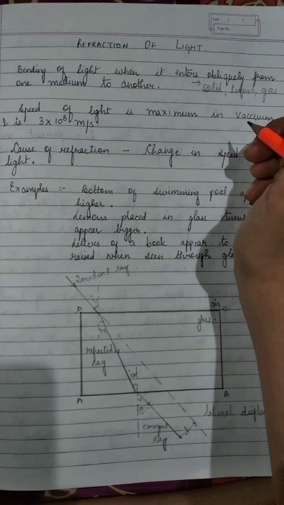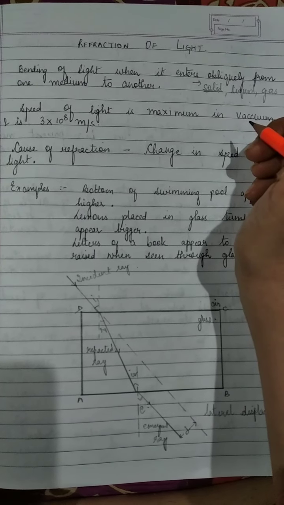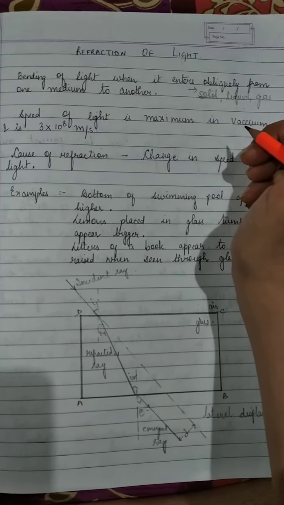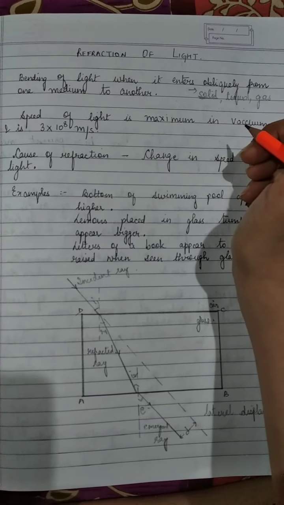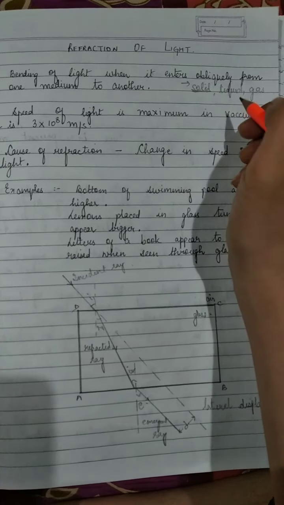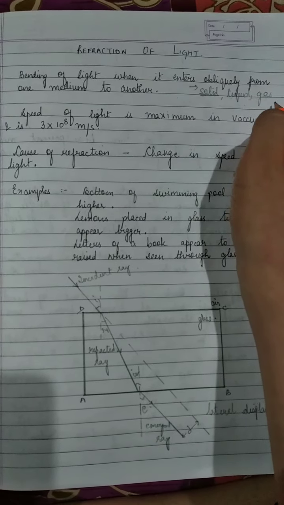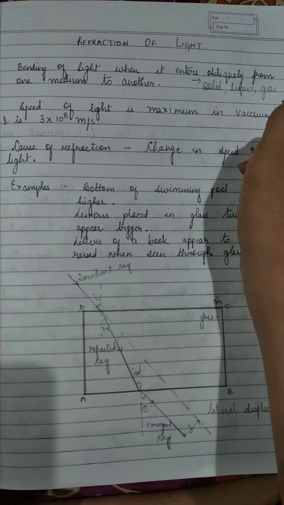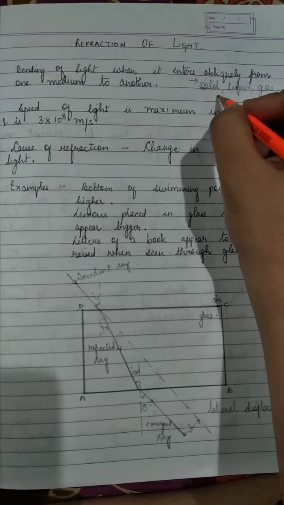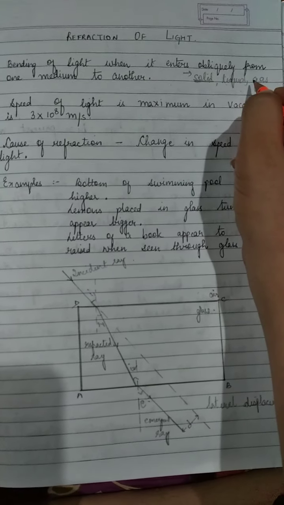So whenever light is going to enter a solid medium, its velocity would somehow decrease. Why? Because of the arrangement of molecules, because the intermolecular forces between the molecules are very high as compared to liquid. In case of liquid, the molecules are a little separated from one another, so light gets enough space. As a result, its velocity would increase when it enters into a liquid medium.